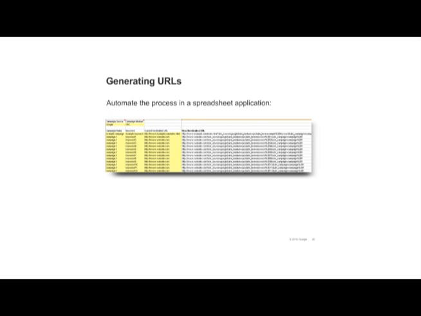If you have a large number of URLs to tag, you can use spreadsheets to automate the process. Generate a sample URL in the URL builder and create a simple spreadsheet formula. Spreadsheets can make it much easier to generate thousands of tagged URLs.